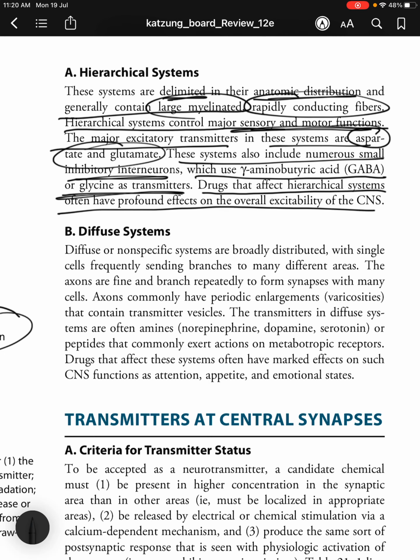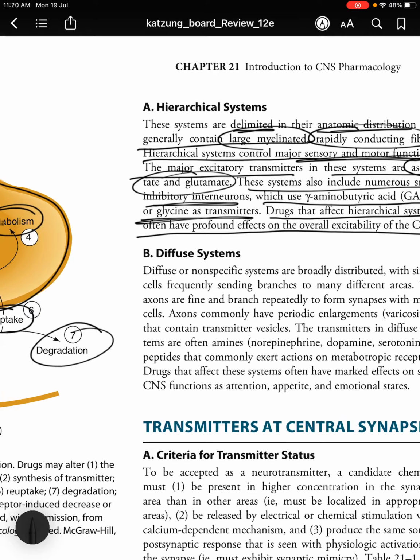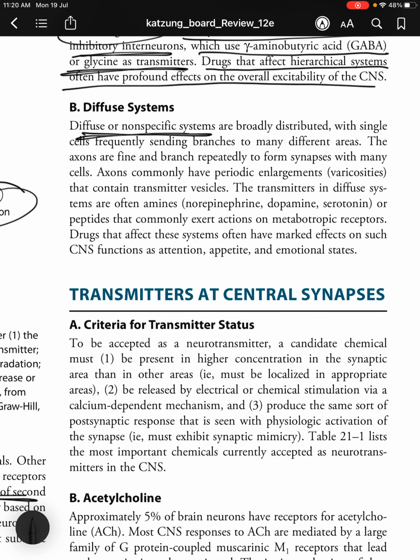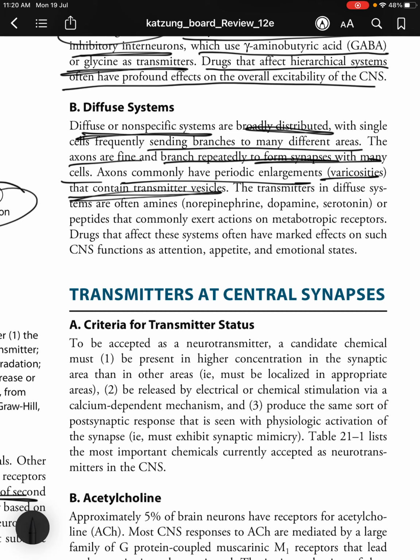So drugs that affect hierarchical systems often have profound effects on the overall excitability of the CNS. And diffuse systems or non-specific systems are broadly distributed, with single cells frequently sending branches to many different areas. The axons are fine and branch repeatedly to form synapses with many cells. The axons commonly have periodic enlargements or varicosities that contain transmitter vesicles. The transmitters in diffuse systems are often amines